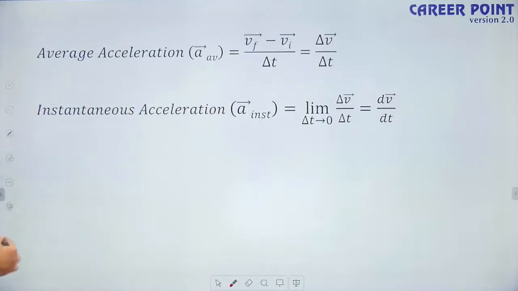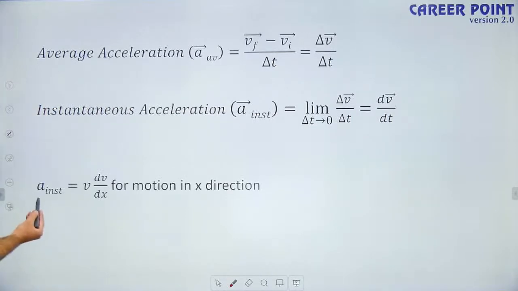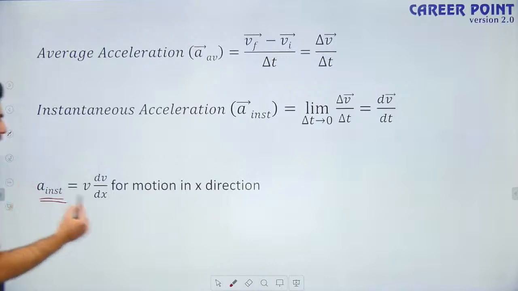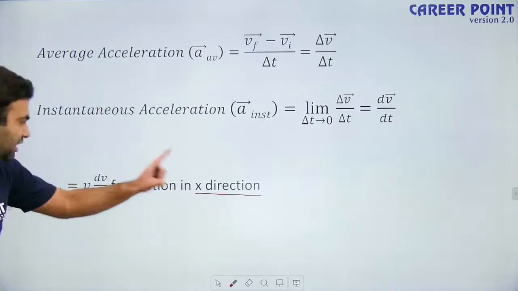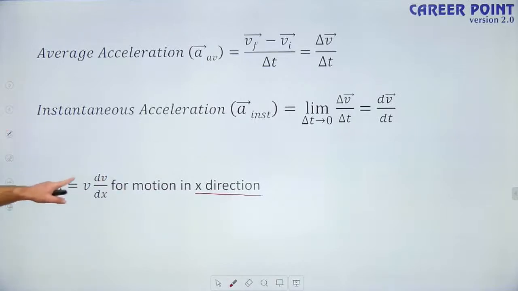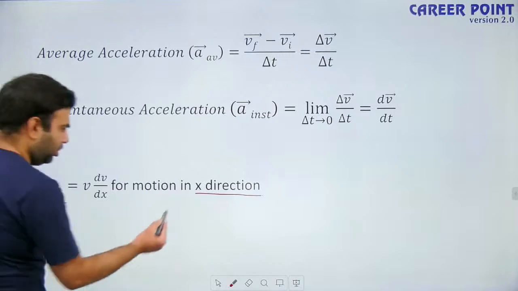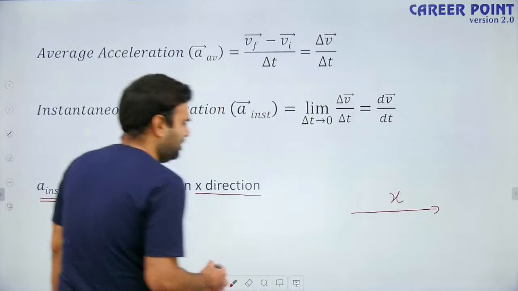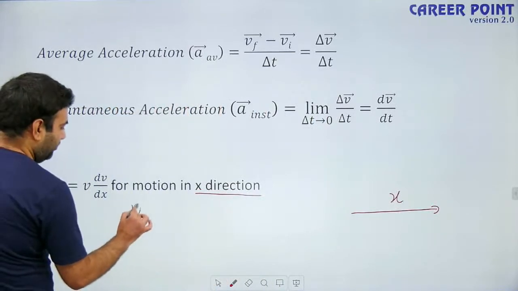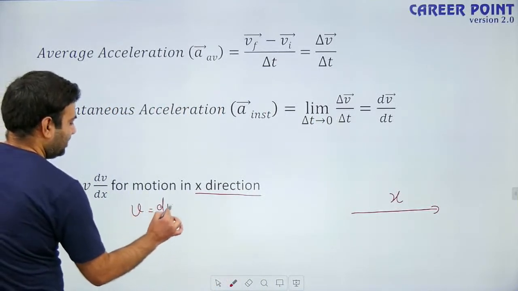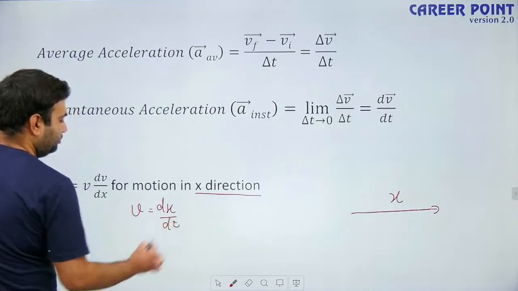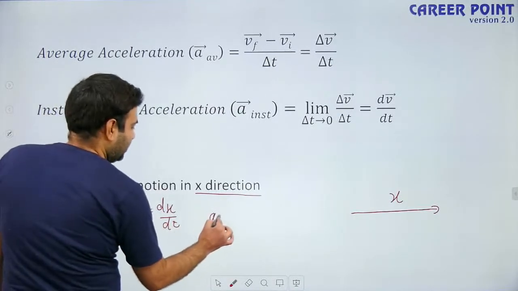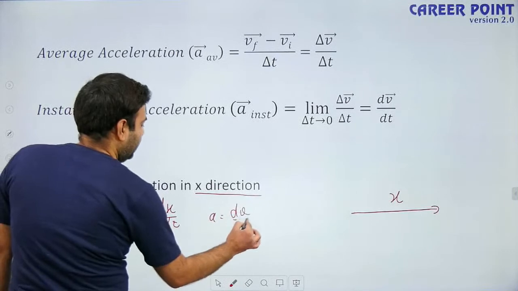Now, if a particle is moving only in x direction and both velocity and acceleration are in x direction, instantaneous acceleration can be written as v into dv by dx. Why? Because if the particle is moving only in x direction, its velocity will be dx by dt, and acceleration is dv by dt.